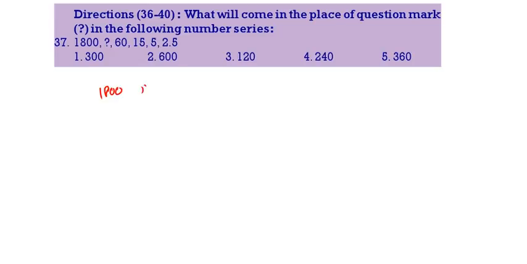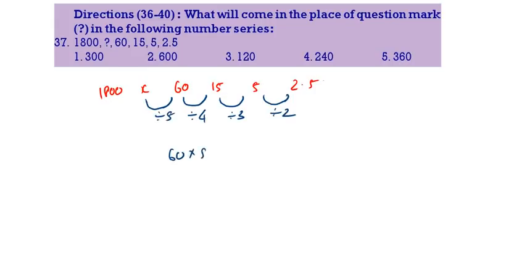Next question, the 37th one. 1800, question mark, 60, 15, 5 and 2.5. So this is divided by 4, this is divided by 3, this is divided by 2, this is divided by 5. Or else, 60 into 5. What is 60 into 5? 300. That is the correct answer.